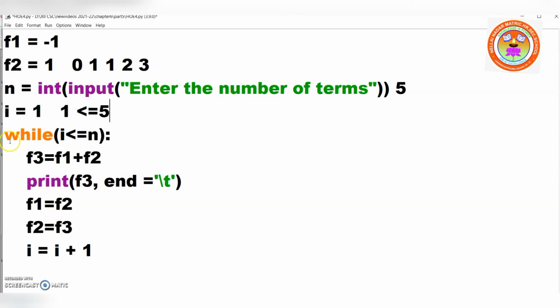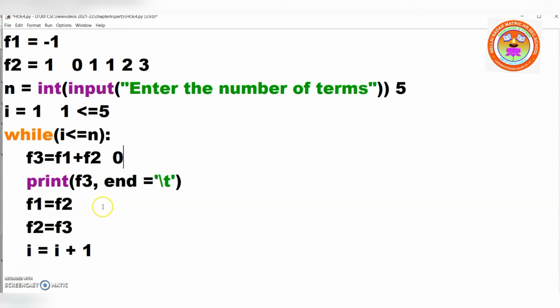You understood now? Right. Now here you see f3, one more variable I used to add f1 and f2. Now here you see f1 and f2, 0 plus 1. That means f3 will get 1. Once you get the value, I'm printing it. I'm printing 0. Is it clear up till here? Okay.